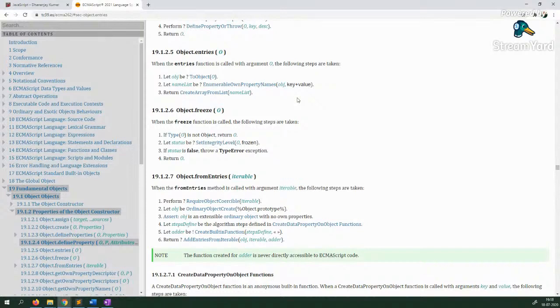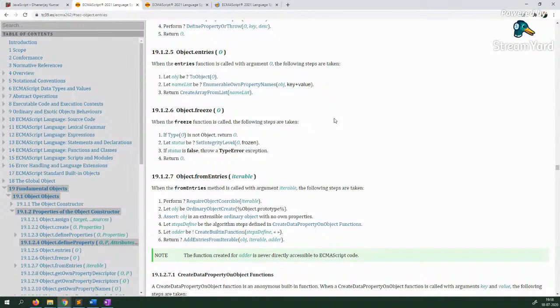What I explained to you in the beginning of our talk, that let obj be a toObject. Now, if you don't know what is toObject, go and open that. It will explain to you what is toObject. First, you need to know that. Once that is there, you understood line number 1. Then it says let name list be a question mark. Question mark means it could be a null as well. Enumerable own properties. Then open that. What is that? Then return create array from list.